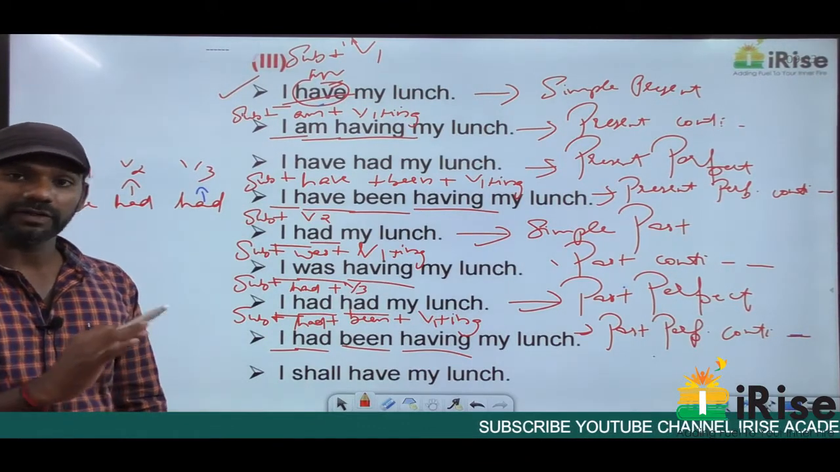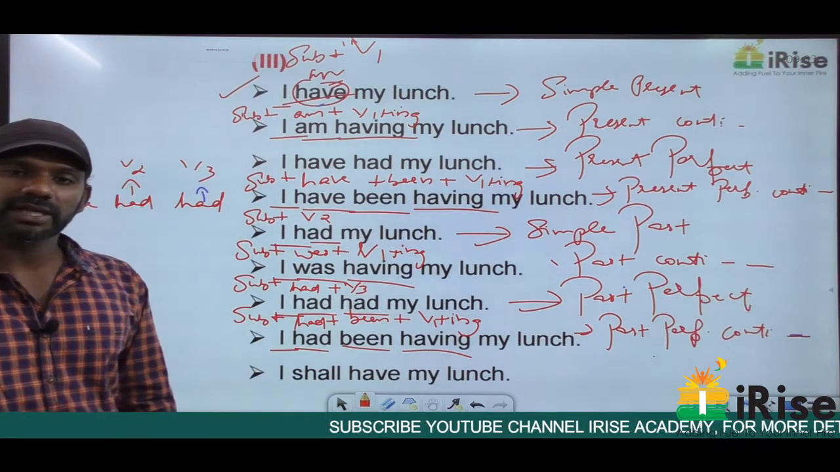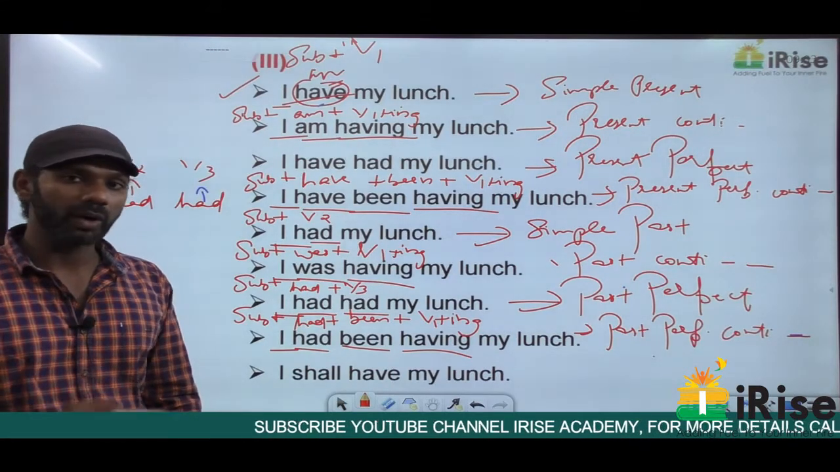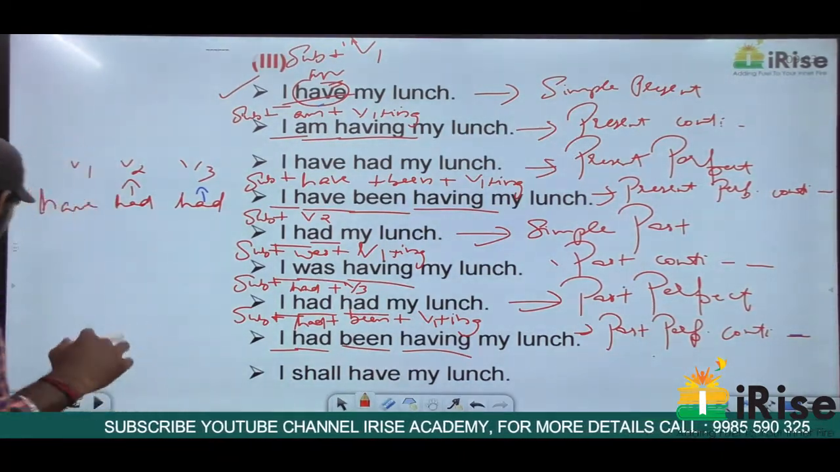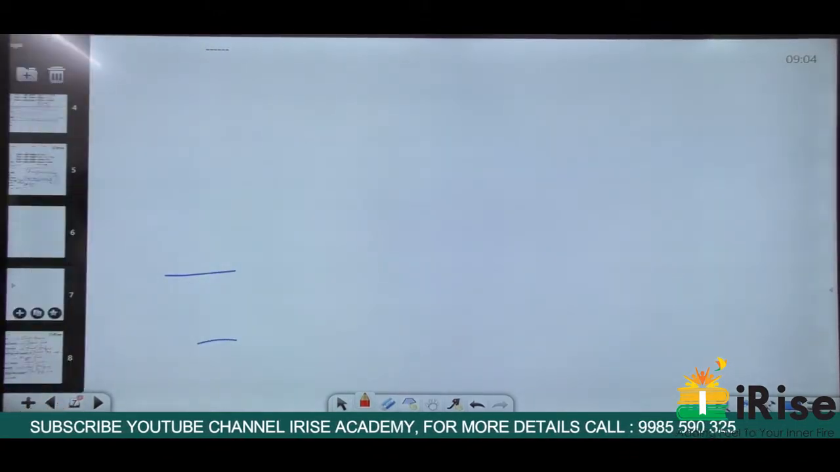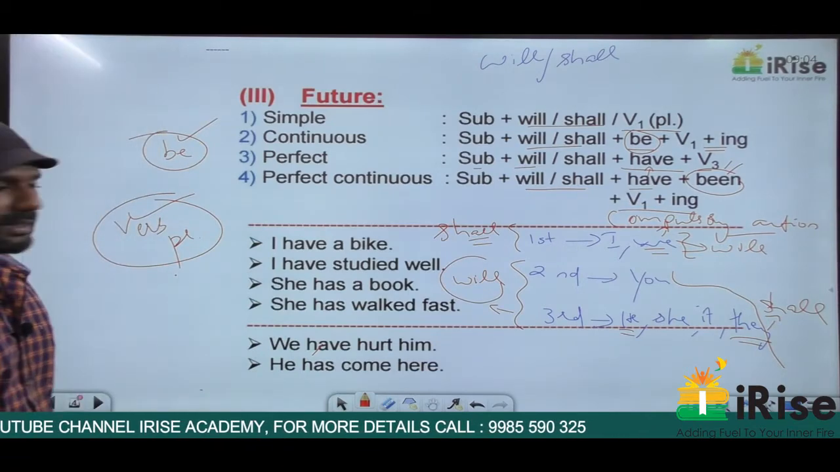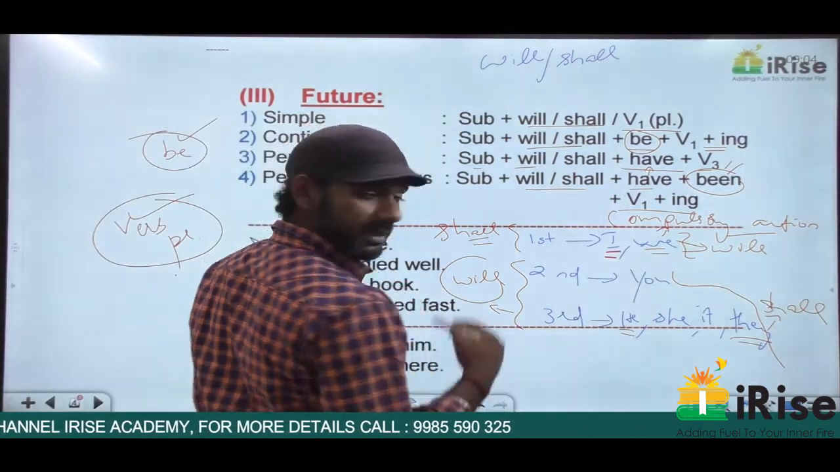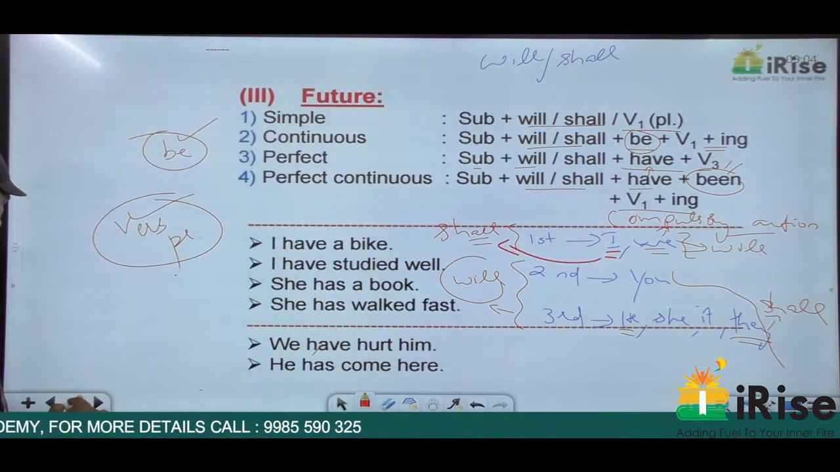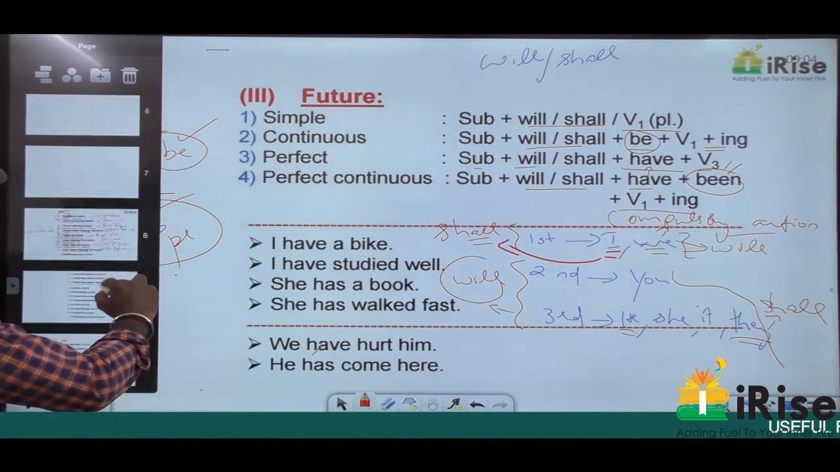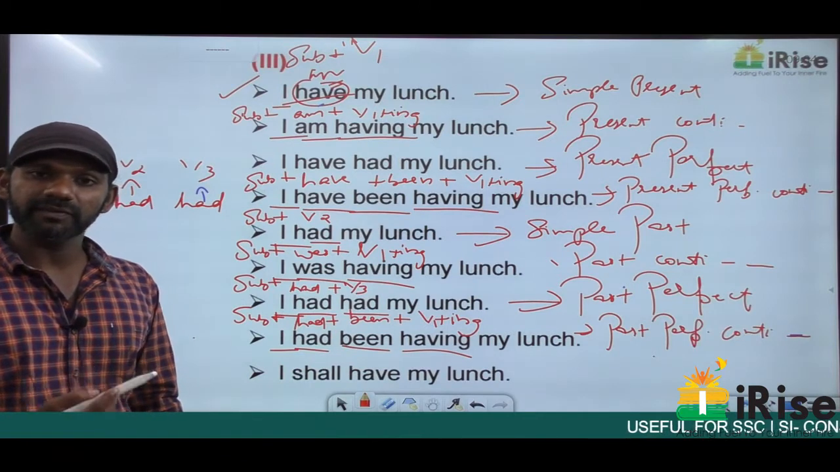Now we have one more tense left, future tense. Come to the first category, simple future. Structure is subject plus will or shall plus V1 plural. With I it must be shall or will. I told you this rule. There is no compulsory action here. The subject is I, first person, not a compulsory action. It must be shall. Will is also fine, but as per the rule it must be shall. So simple future is subject plus will or shall plus V1 plural.